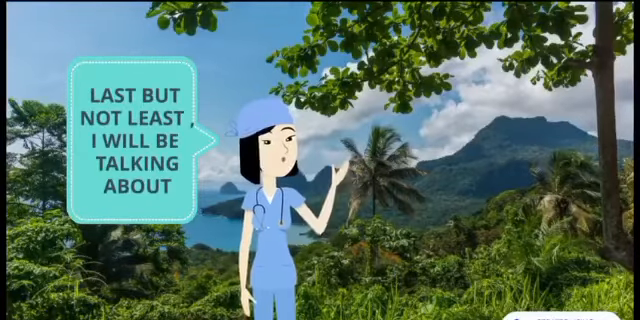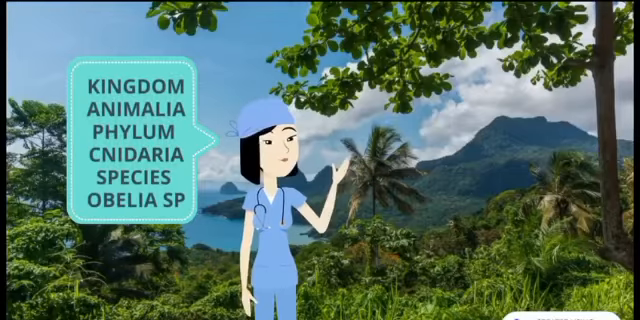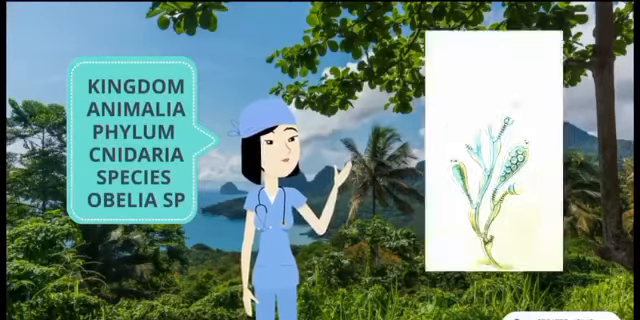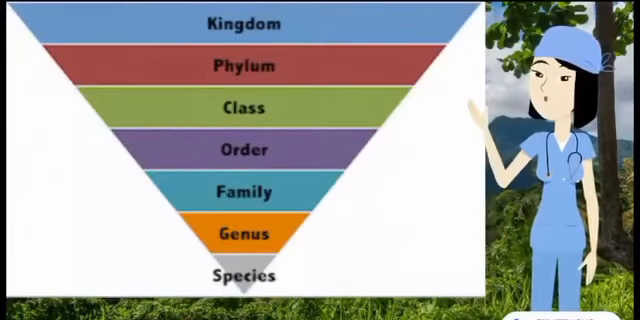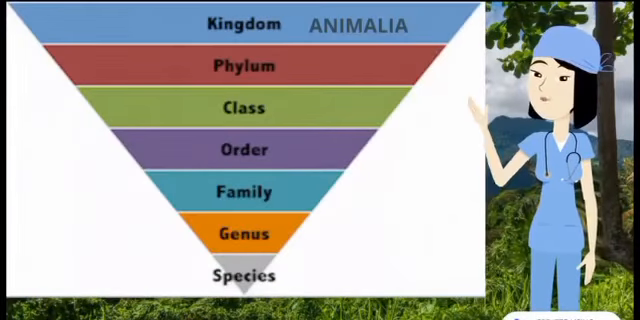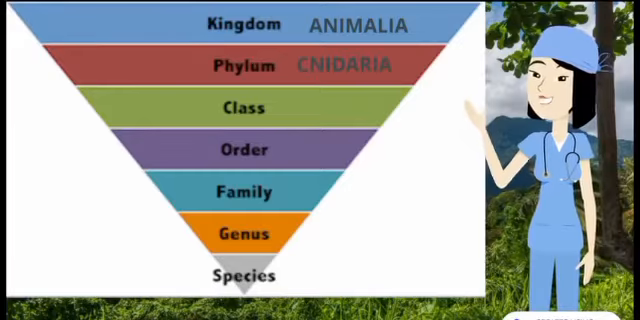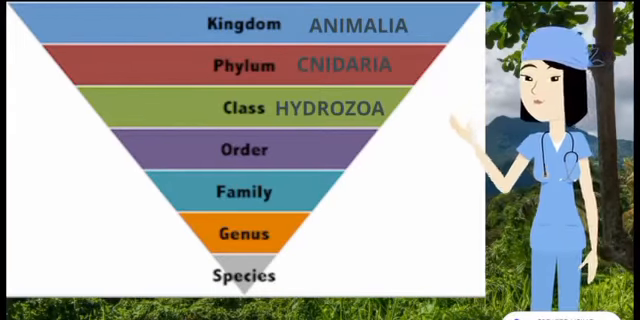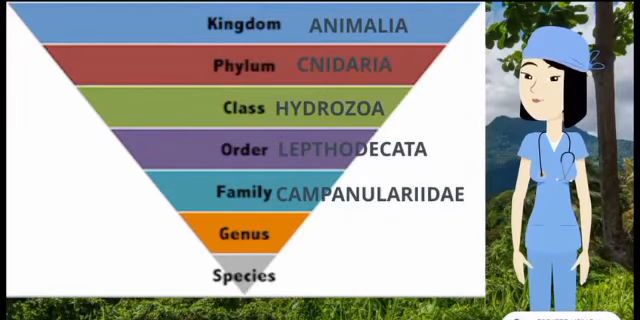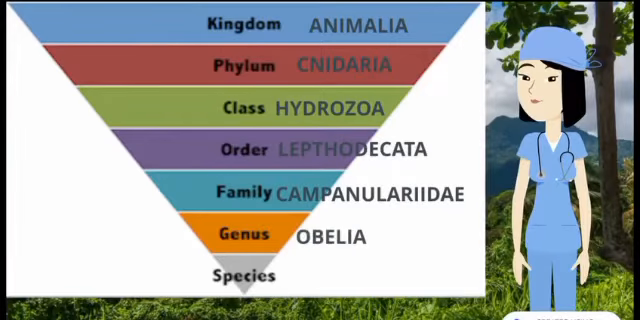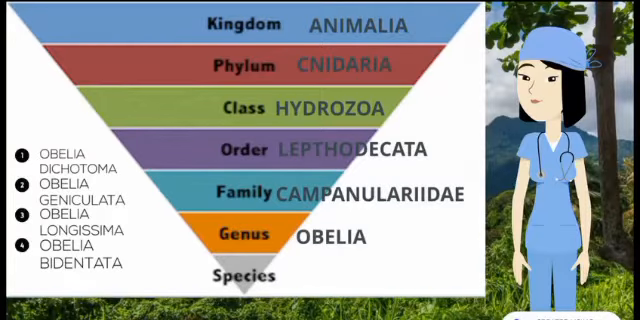Last but not least, I will be talking about kingdom Animalia, phylum Cnidaria, and species Obelia. First, we go to the taxonomy, which is kingdom Animalia, phylum Cnidaria, class Hydrozoa, order Leptothecata, family Campanulariidae, genus Obelia, and species Obelia dichotoma, Obelia geniculata, Obelia longissima, and Obelia bidentata.